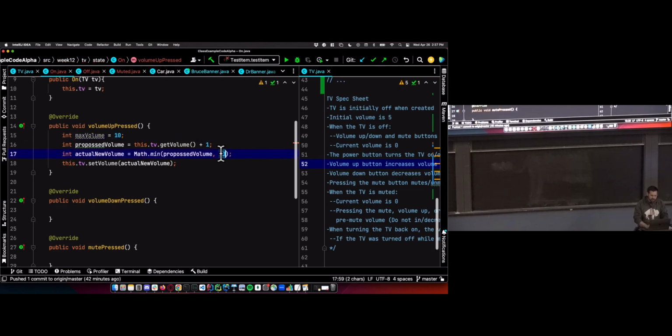And let's name our constant so we don't have a magic number. Next, volume. So if I increase the volume of the TV up to 11, I'm going to have the min of 11 and 10, and set the volume equal to 10 instead of 11. So it's kind of a cheap way to avoid a conditional. I'm only doing this because we have the restriction of no conditionals. But math.min will do that for us.